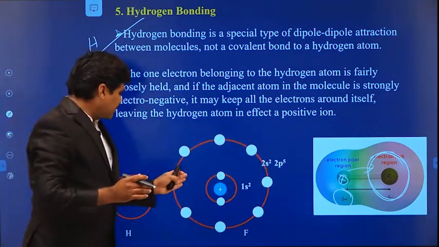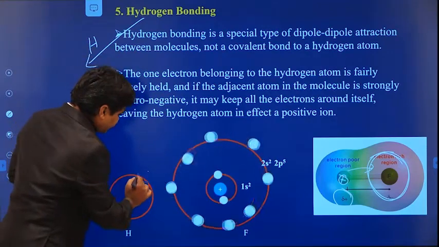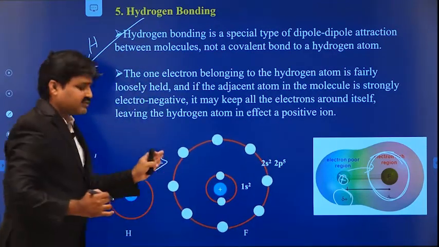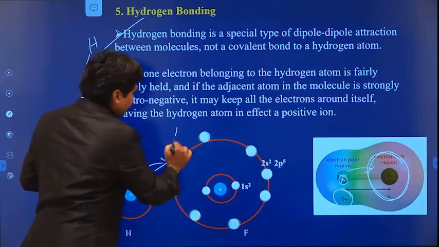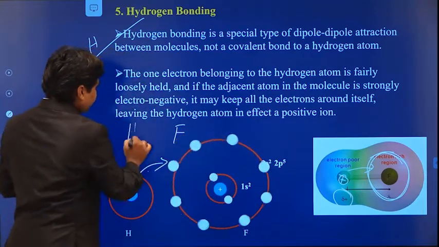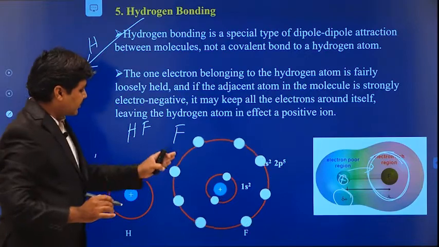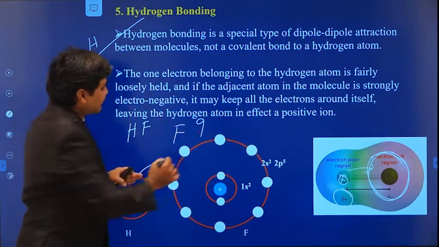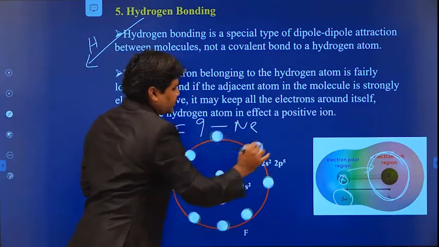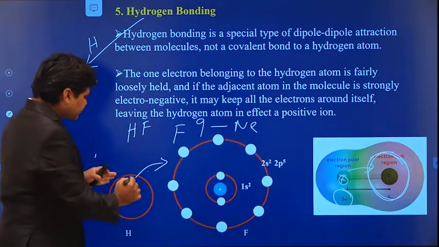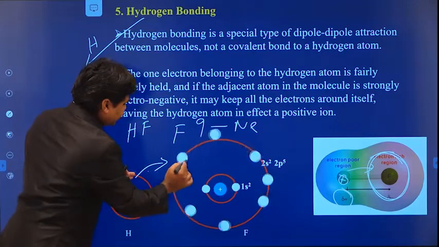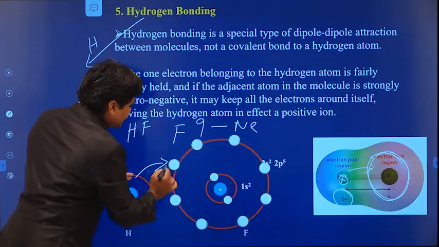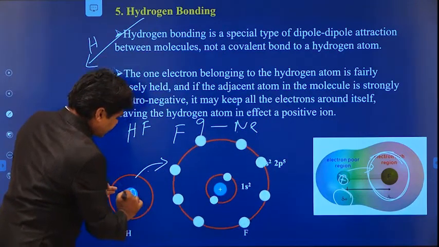So in this bonding, the hydrogen atom gives up its electron to the fluorine atom. Here we take the example of hydrogen fluoride. In hydrogen fluoride, the fluorine contains 9 electrons. If it gets one more electron, it will get the neon configuration, which is a stable gas configuration. And when hydrogen gives up its electron, it will become positively charged.